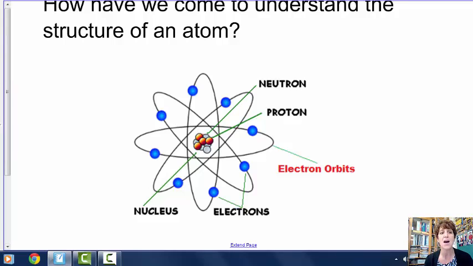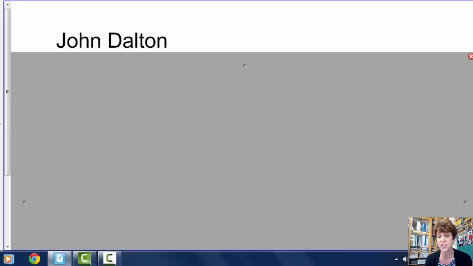So as we go along, I want you to add this to your notes. Each one of the scientists that I tell you about, I want you to add the information, and then I want you to leave at least 10 lines so that during class, if we want to add more diagrams or more information or something else that is going to help you remember it better, you have some room for it.